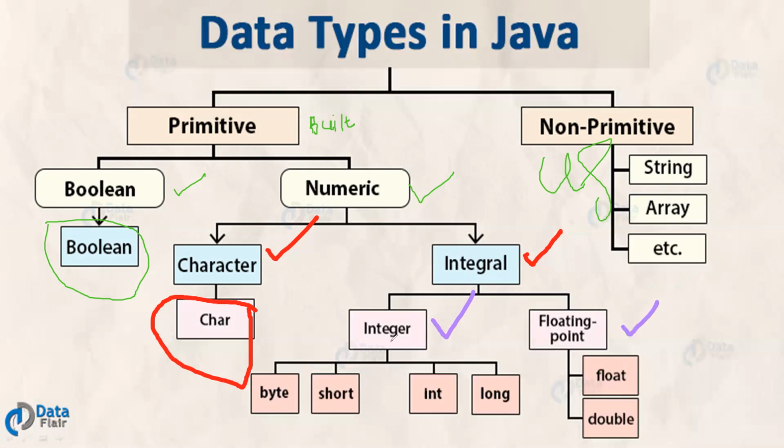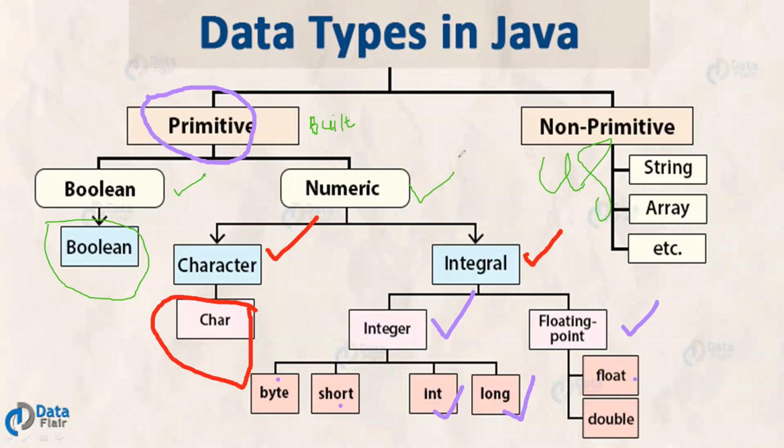And this integer is divided into byte, short, int, and long. And this floating point is divided into float and double. All these are called primitive data types.